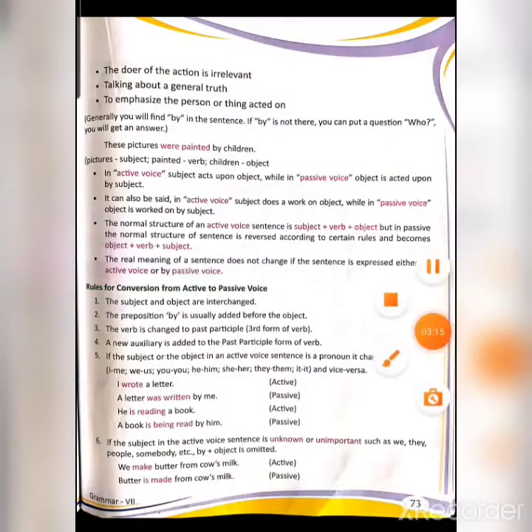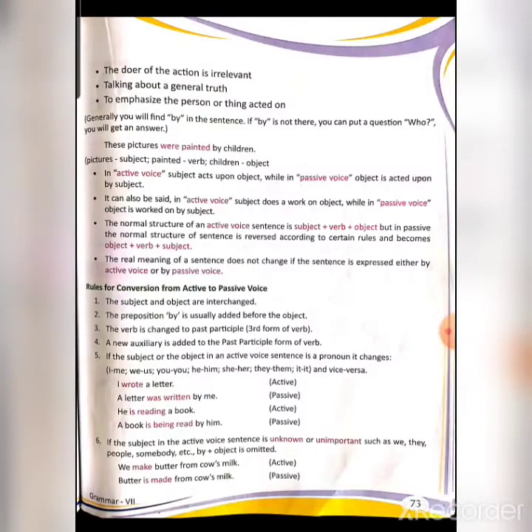Fine. So now next, the real meaning of a sentence does not change if the sentence is expressed either by active voice or by passive voice, the meaning in both the voices remains the same. Now, what are the rules for conversion from active to passive voice? There are certain rules by which you can change a sentence from active to passive or from passive to active. So, what are the rules which you have to keep in mind? First, the subject and object are interchanged. First rule, that you change the subject with the object and the object with the subject.